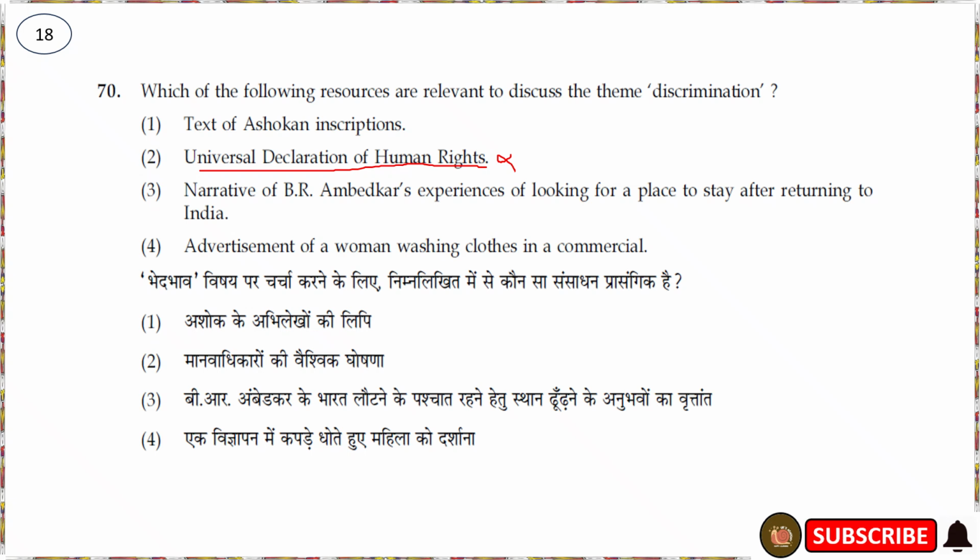Then the third option is the narrative of B.R. Ambedkar's experience of looking for a place to stay after returning to India. This can be a very good option for the Indian society to discuss discrimination. Then the fourth option is an advertisement of a woman washing clothes in a commercial. This is showing gender stereotype, not discrimination. The correct option is the third one. So this is also a very important question.